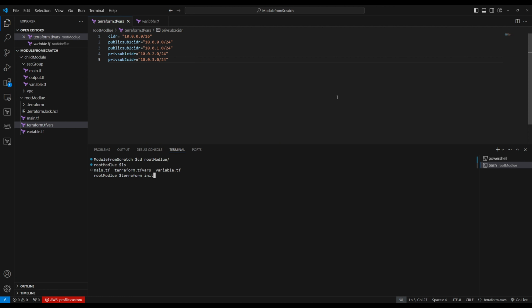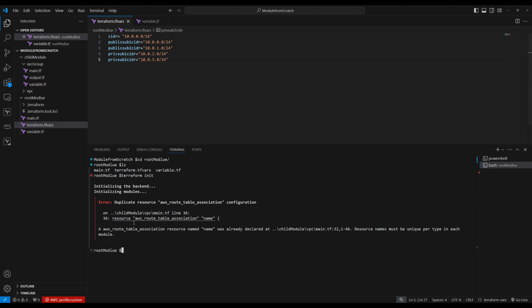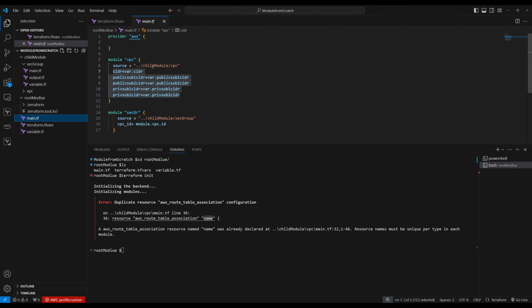init. So it's gonna throw an error. I know what the error is. I want to show you guys. See. So it takes the name right here. This one is talking about the duplicate name right here. Main.tf.